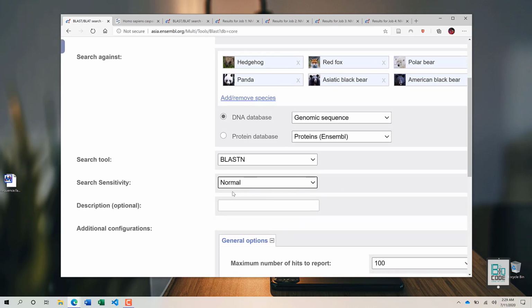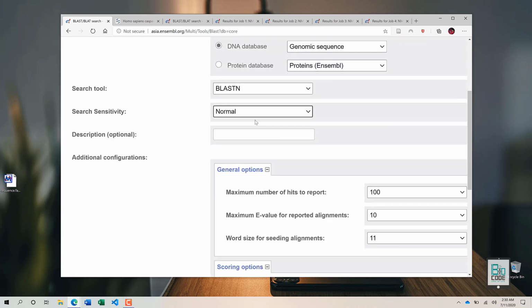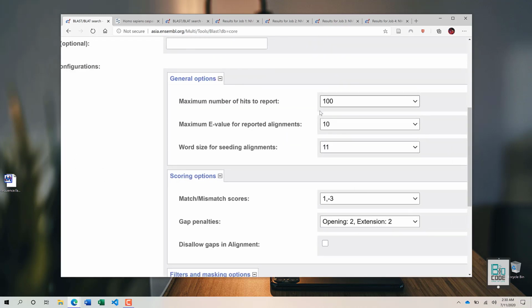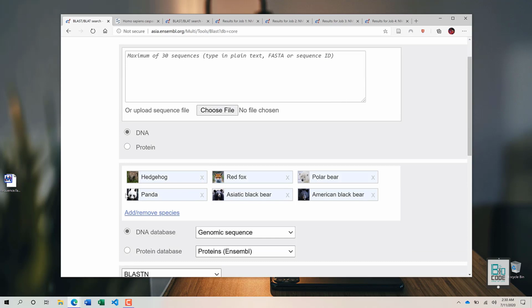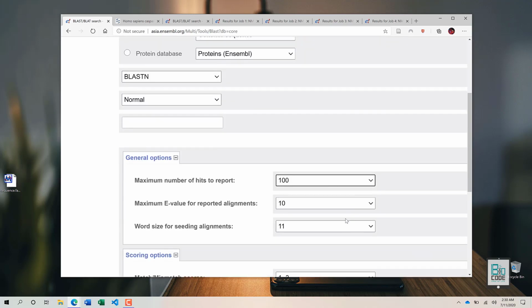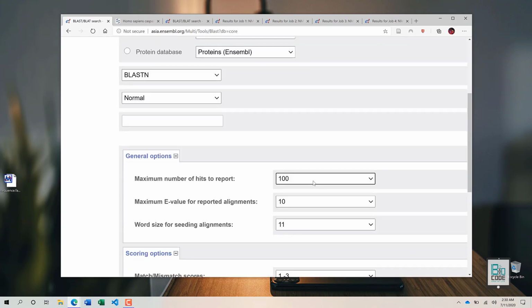In case, for example, we are searching against a chimpanzee or whatever species comes next to Homo sapiens, then we will select near match because it is the most related species to our query. So I am just going to let it be normal, and then we have to select options, for example, whatever hits that we want. Keep in mind, as many species as you select, you will receive that amount of results from that particular species.